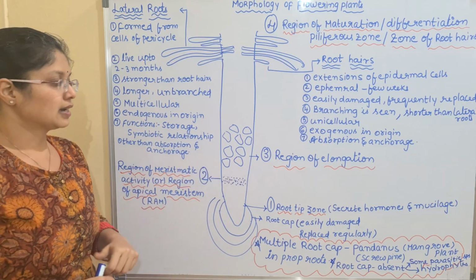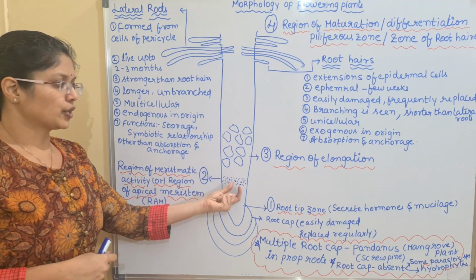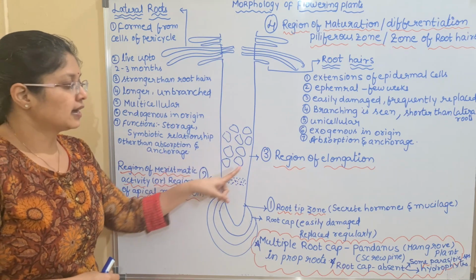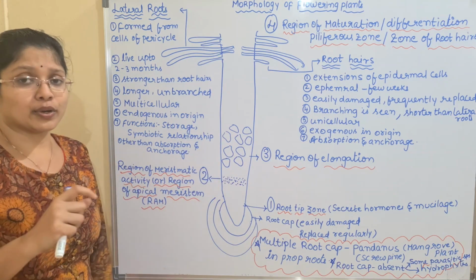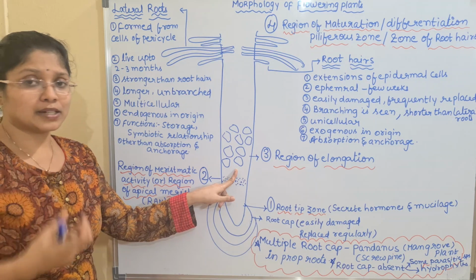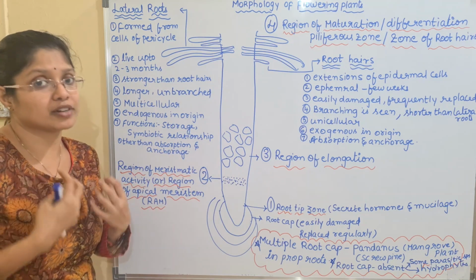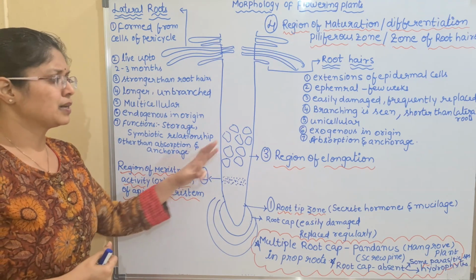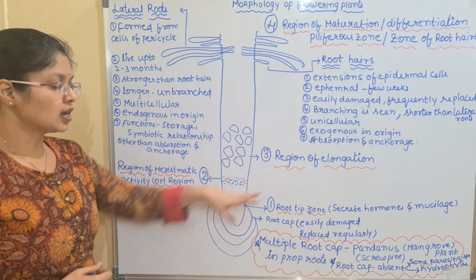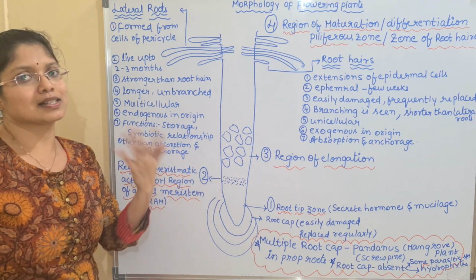The third region is the region of elongation. What happens in this region? The cells that are produced are slowly shifted to the third region, and there the cells reach their maximum size and have the ability to differentiate. But they do not differentiate here; they simply attain the maximum size each cell can reach. So that is known as the region of elongation, where you can see the cells increasing in size.